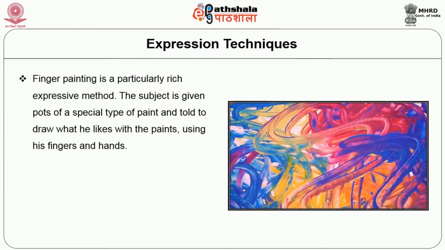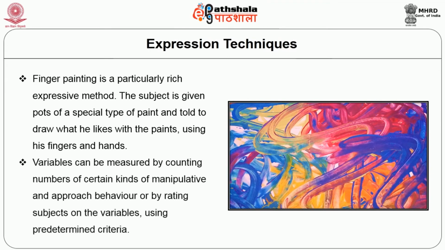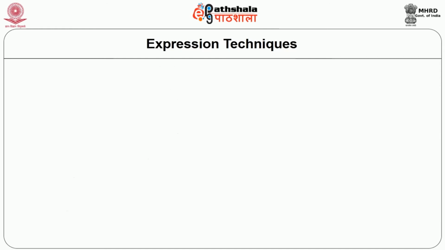Finger painting is a particularly rich expressive method. The subject is given paints of a special type and told to draw what he likes using his fingers and hands. Variables can be measured by counting numbers of certain kinds of manipulative and approach behavior, or by rating subjects on the variables using predetermined criteria.